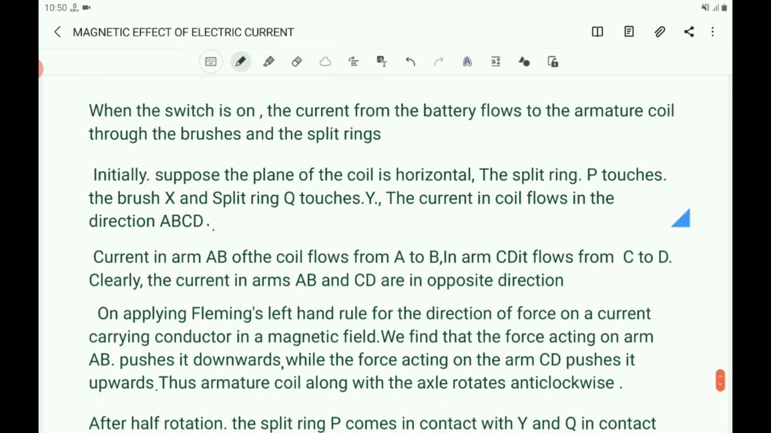Initially, suppose the plane of the coil is horizontal, the split ring P touches the brush X and split ring Q touches Y. The current in the coil flows in the direction ABCD. Current in arm AB of the coil flows from A to B. In arm CD, it flows from C to D. Clearly, the currents in arms AB and CD are in opposite directions. The direction of current in AB is perpendicular to the direction of the current in CD.